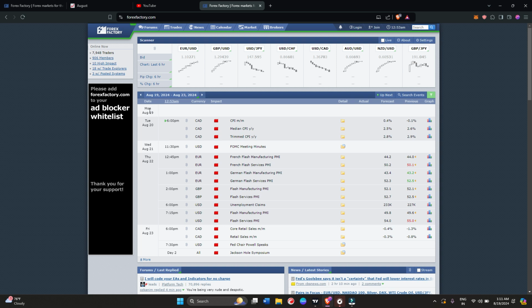On Monday we don't have any red folder news on any pair, so I'm expecting Monday to be a consolidation. Tuesday, we have red folder news on CPI, on CAD news, so we can look for trades on CAD pairs. I'm talking about intraday. If you get a swing setup on Monday, definitely you can look for a swing trade on Monday. But if you are an intraday trader, personally, I look for red folder news.